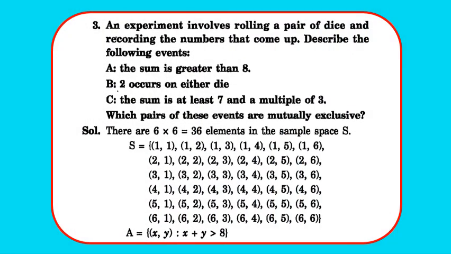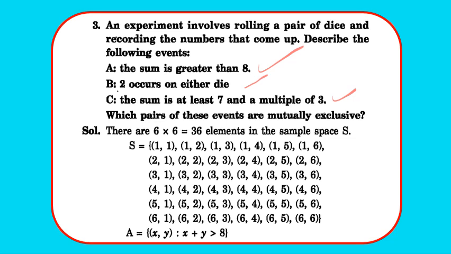Moving to question 3. An experiment involves rolling a pair of dice and recording the numbers that come up. Describe the following events. Pair of dice. Okay. So A is the sum is greater than 8. B, 2 occurs on either die. C, the sum is at least 7 and a multiple of 3. And which pairs of these events are mutually exclusive? So we have to decide which of them have intersection equal to phi.